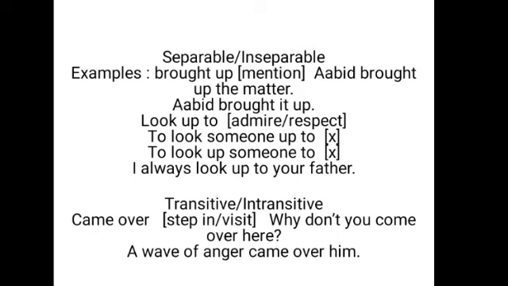Suppose, she wrote a letter. This is an active voice. This can be changed into a passive voice: A letter was written by her. So, it answers to what? One more example. He helped me. I was helped by him. So it answers to whom. So this transitive verb answers to what or whom.